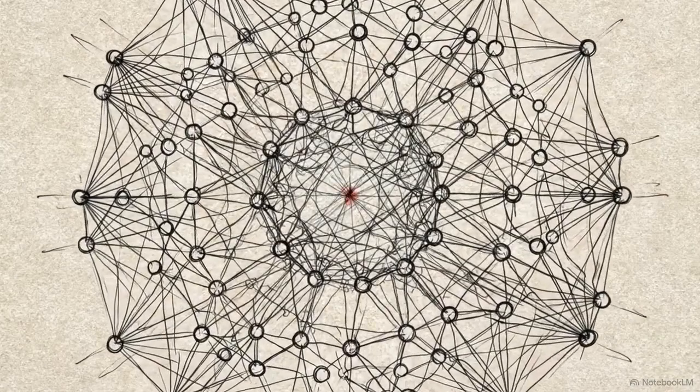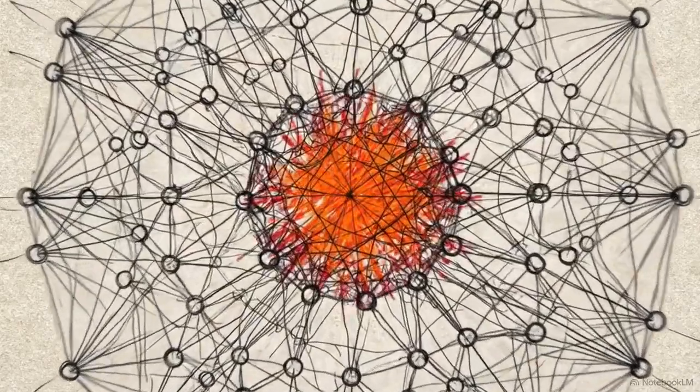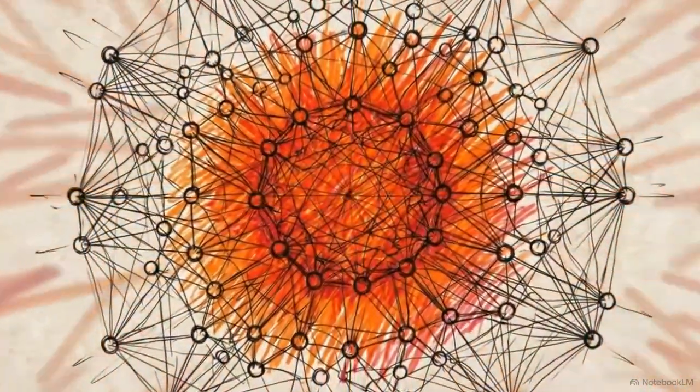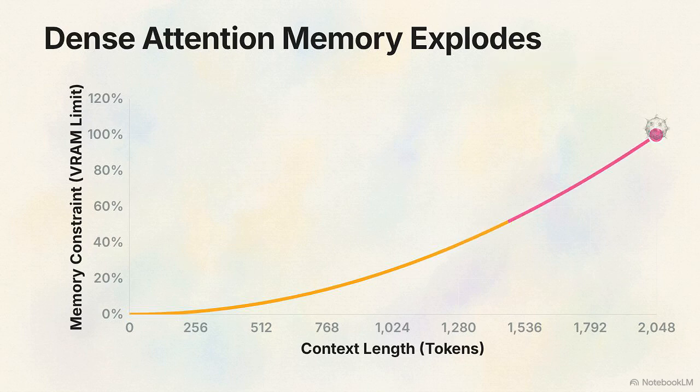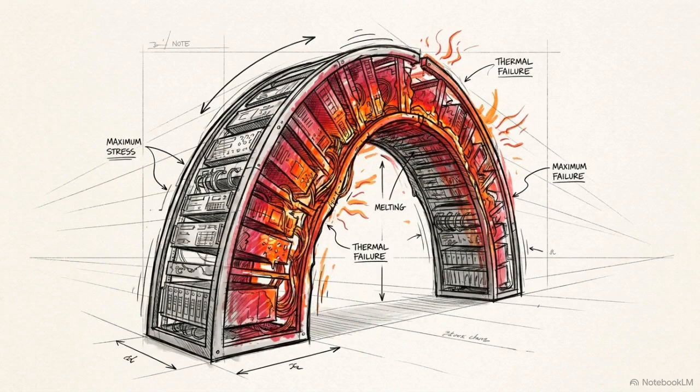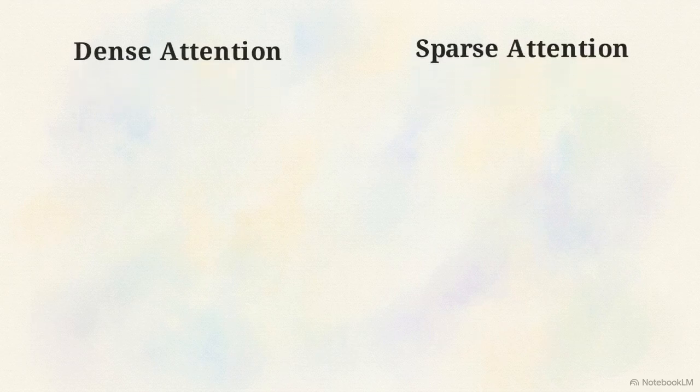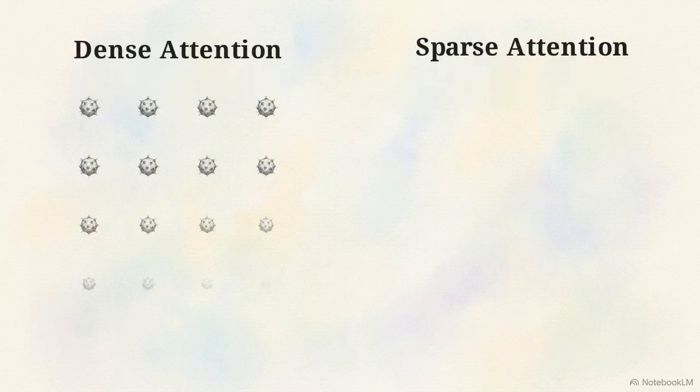Processing a 2048 token context window across 175 billion parameters simultaneously demands immense computational overhead. The bottleneck lies in standard transformer architecture. As context length increases, the memory required to calculate relationships between those tokens scales quadratically. This is an O of n squared complexity constraint native to dense attention mechanisms. Calculating dense attention across 96 layers for all 2048 tokens at once would exceed standard memory hardware limits, rendering the model physically uncomputable. To solve this, GPT-3 uses a modified architecture, alternating layers between dense and sparse attention.